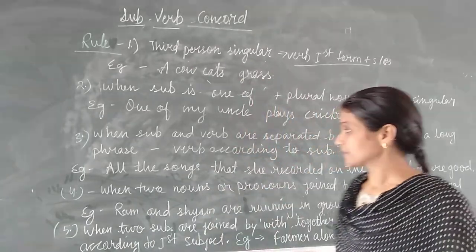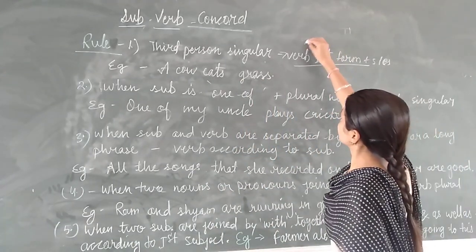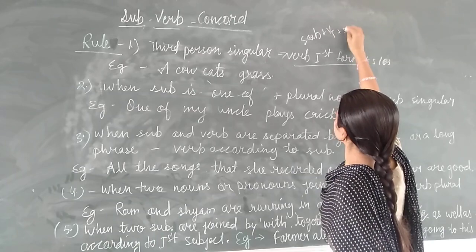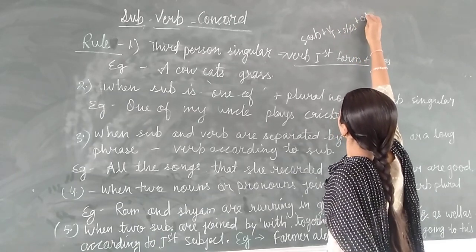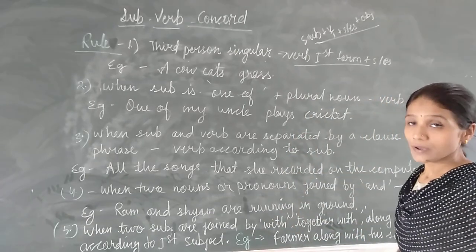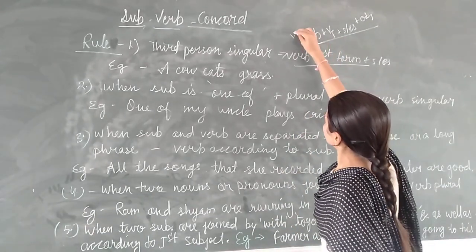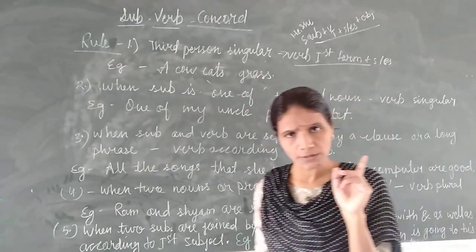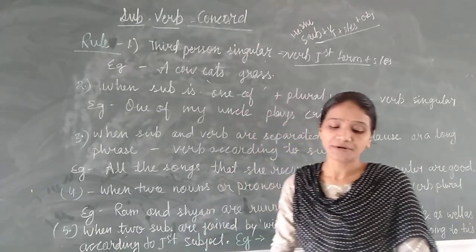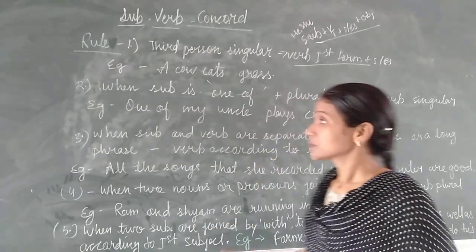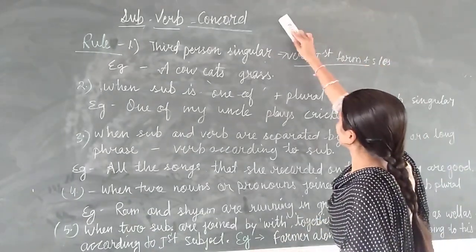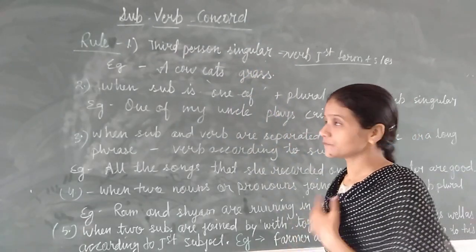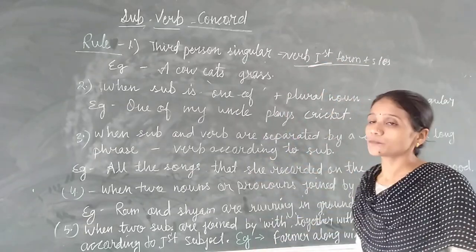Like that, in the notebook we have written the sentence structure like that: subject plus verb first form plus s or es, and at last object. Because when the subject is he, she, it, name or any other third person singular, we will use s or es after the first form of the verb. So this is rule number 1. I have written here, when we have a third person singular as a subject, we will use s or es after the first form of the verb.